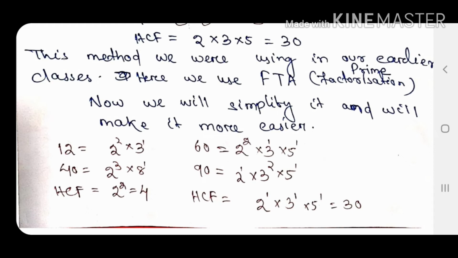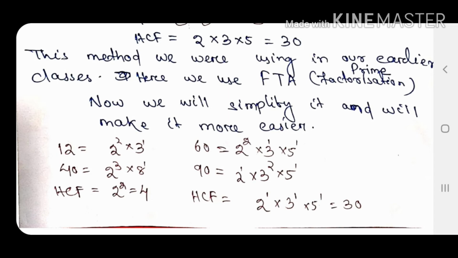Among 4 and 8, we are taking 4 as common. Now, 4 is 2 squared, 8 is 2 cubed. So, what will be taken common? 4, that means 2 squared. So, here you can observe that what is common we take in the HCF, but with the least power.